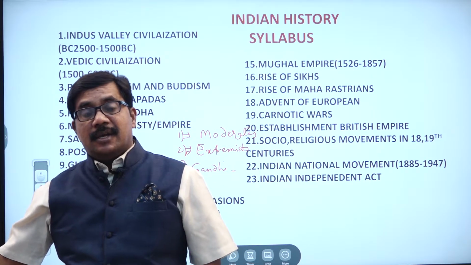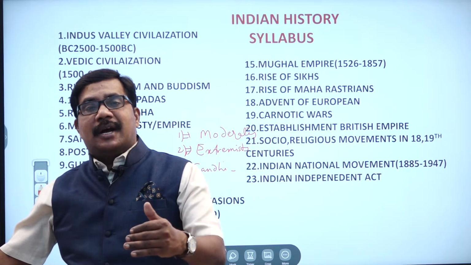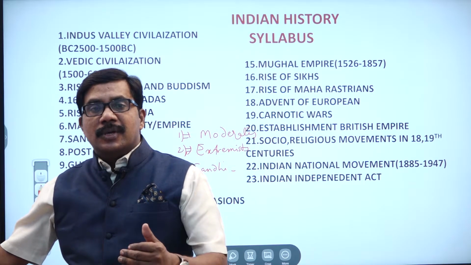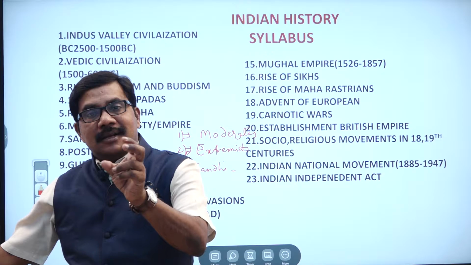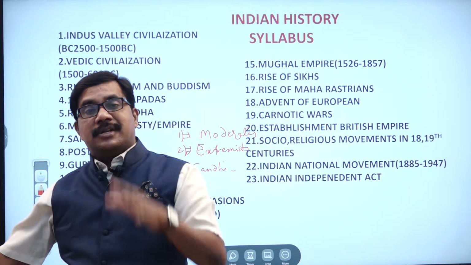Gopalakrishna Gokhale was the father of the Indian national movement. What is the meaning of moderates? The people who speak peacefully and use adjustment methods are called moderates.